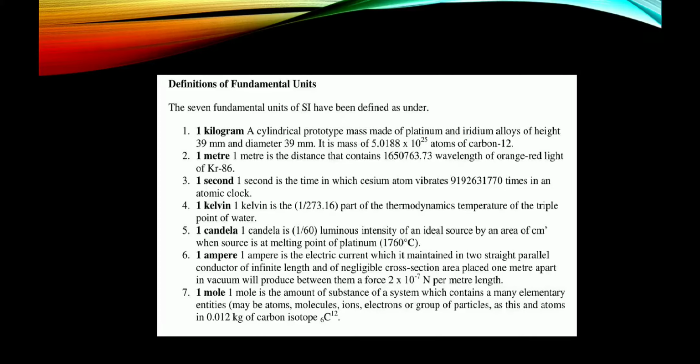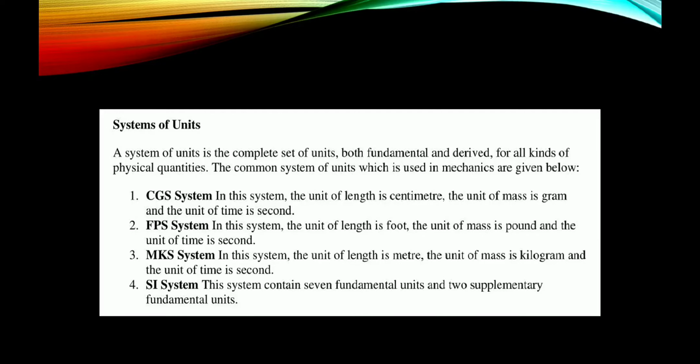1 mole. 1 mole is the amount of substance of a system which contains as many elementary entities, may be atoms, molecules, ions, electrons or groups of particles, as there are atoms in 0.012 kg of carbon isotope carbon-12. SI units. A system of units is the complete set of units, both fundamental and derived, for all kinds of physical quantities. The common systems of units used in mechanics are given below.